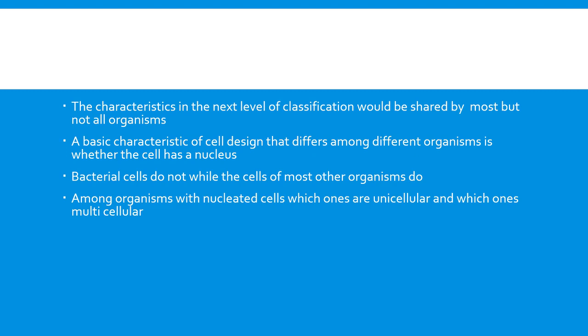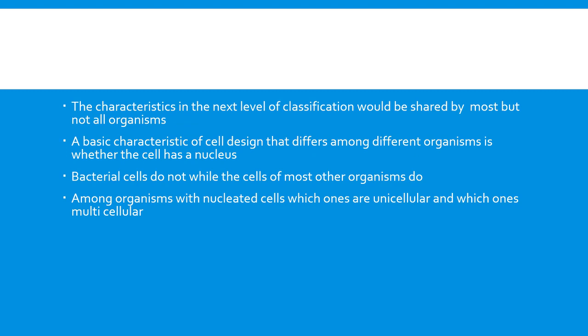Among the organisms with nucleated cells, which ones are unicellular and which ones are multicellular? Unicellular means those organisms made up of a single cell. Multicellular means those organisms made up of many cells. So initially we categorize organisms as made up of cells.